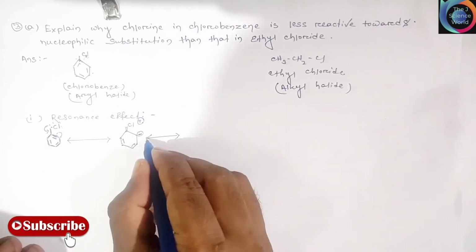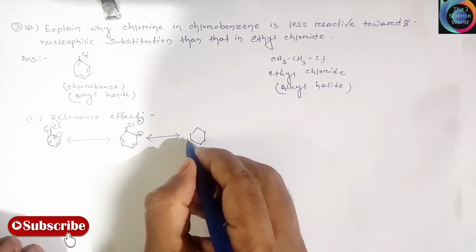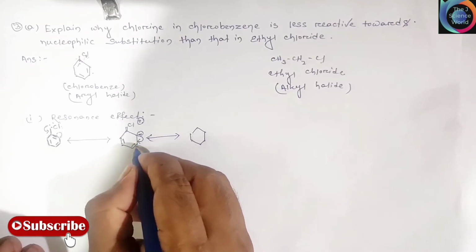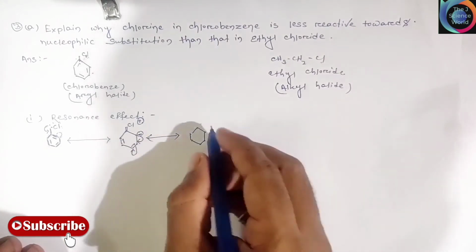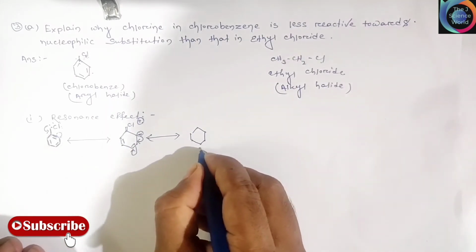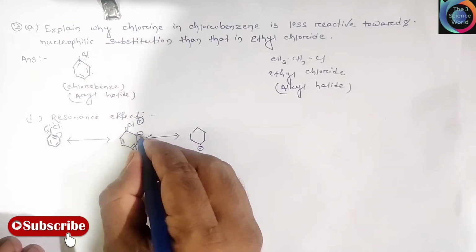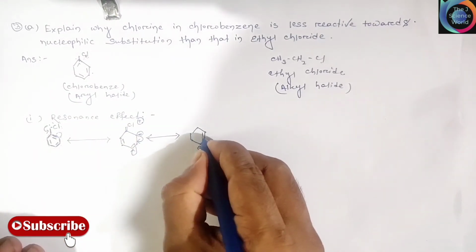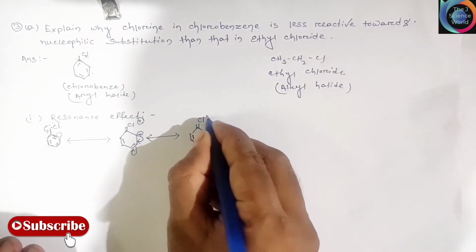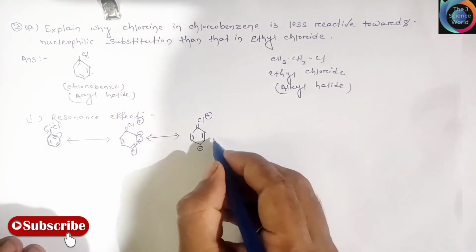The next resonance structure, this electron moves to these positions and negative charge develops in these positions, and a double bond is formed, also a double bond, and positive charge is present in the chlorine position.